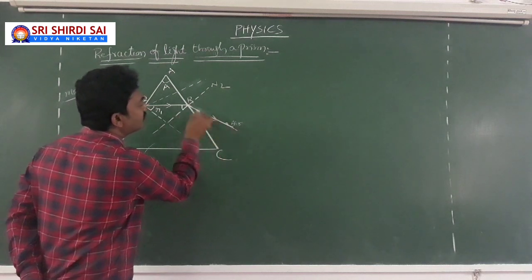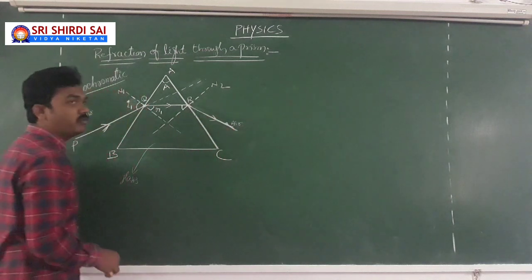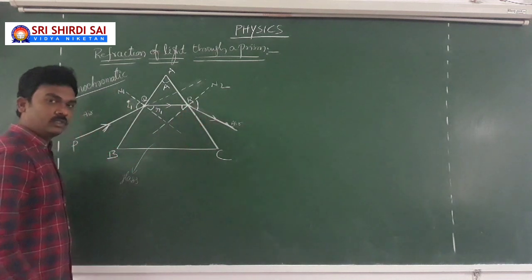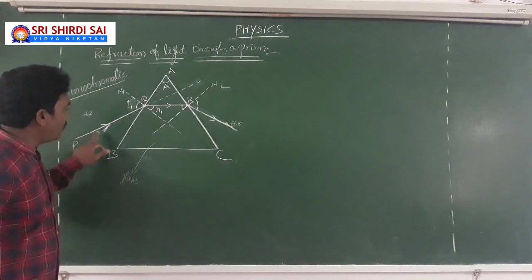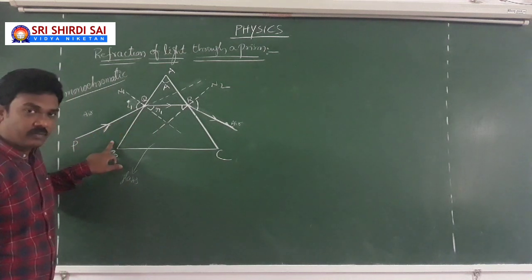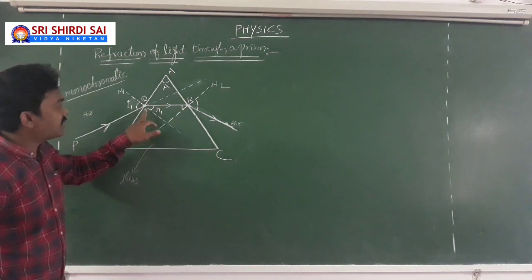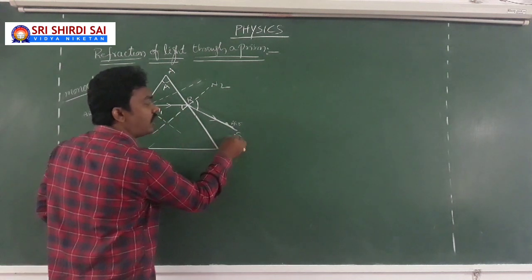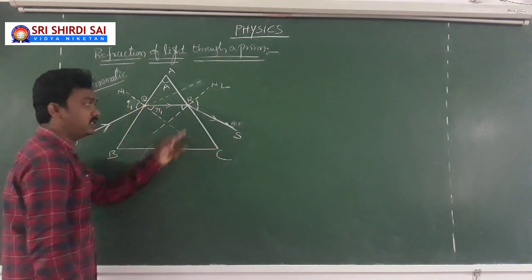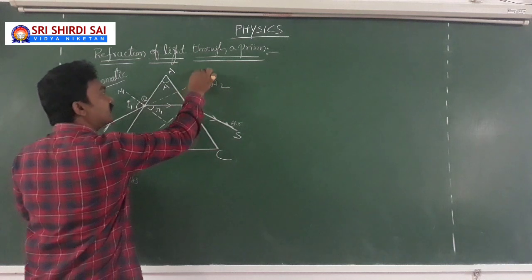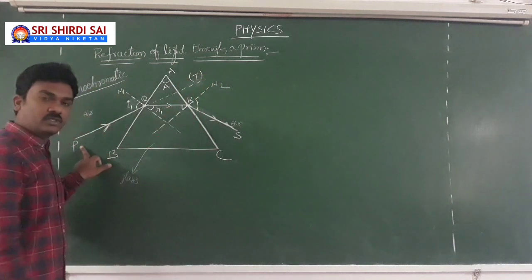Look at this, the light bends away from the normal. Now this will be the angle of refraction. PQ is a monochromatic light ray that falls on the face AB of the prism. Then it refracts along QR and then emerges along RS. RS is the emerging light, whereas PQT is the actual path of the light ray.